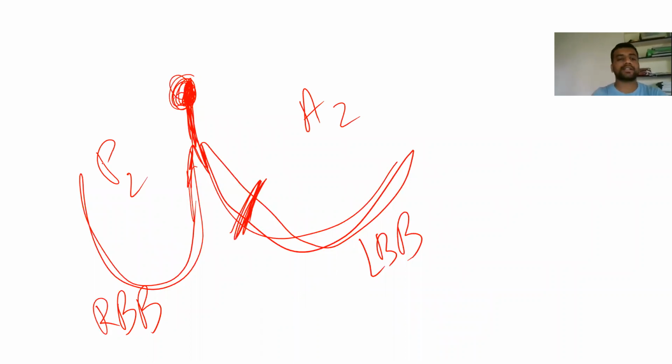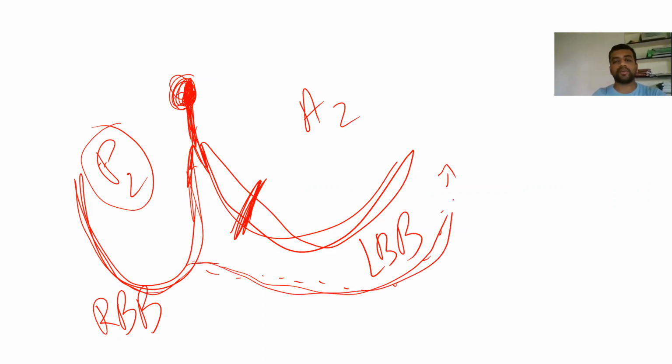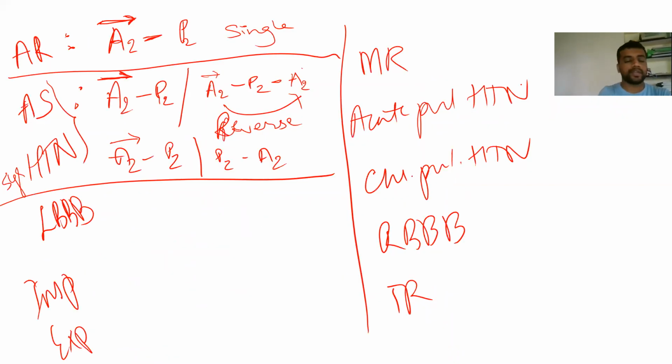Whatever the current is coming, it is going to first spread like this, and also slowly from muscle to muscle it is going to spread like this. So first P2 is going to be completed. Then what happens? This side the impulse will start flowing out because there is a block here, from myocyte to myocyte. A2 will close late. So in case of LBBB, A2 will close a little late and P2 will be as it is. So it could be like a single split, can be like single. There is no double sound. It can be like that.